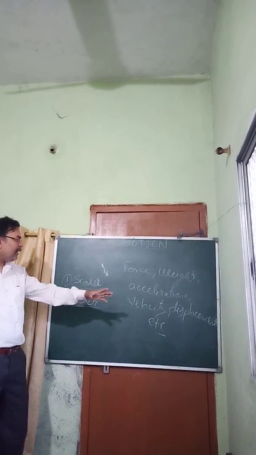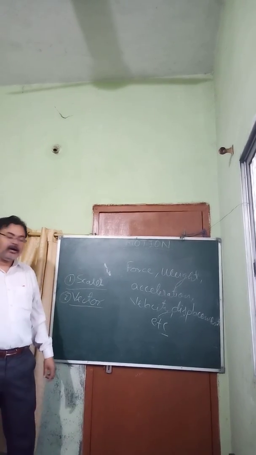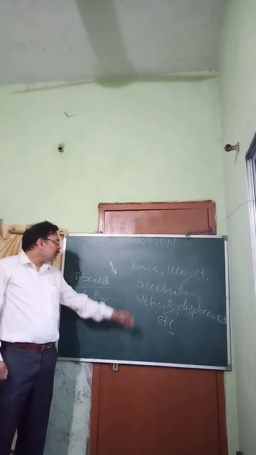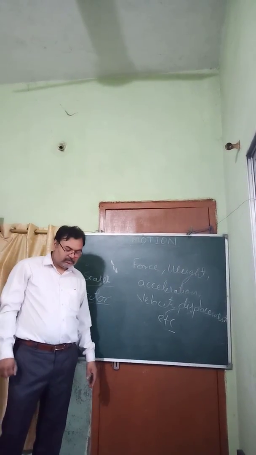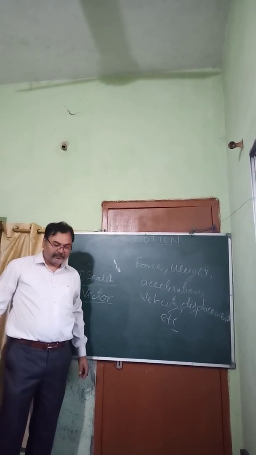So force, weight, acceleration, velocity, displacement, etc. These are the vector quantities which have magnitude and direction. Now, how can we say that it has got the magnitude and direction both? Very nice.